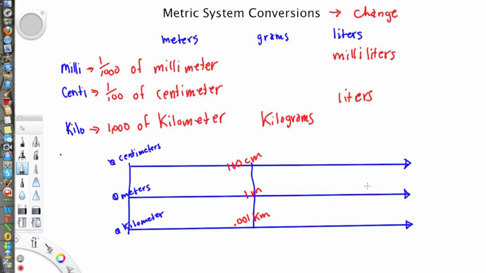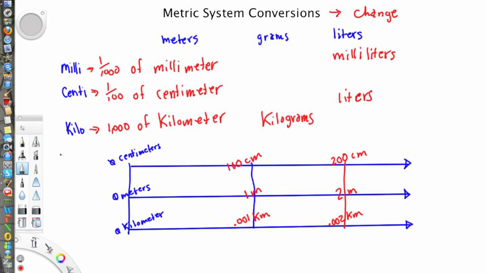Okay, so this would represent 1/1000th. And if we double it, let's go a little further down here. Okay, we got a red line now. Now we have 2 meters here. Well, 2 meters would be how many centimeters? 200 centimeters. And 2 meters would be how many kilometers? Well, that would be 2/1000ths of a kilometer.